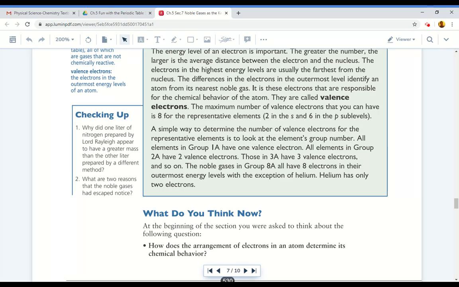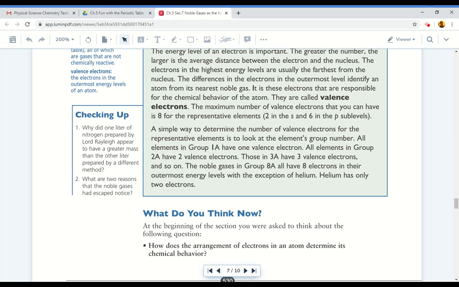The maximum number of valence electrons that you can have is 8 for the representative elements, 2 in the S and 6 in the P sublevels. A simple way to determine the number of valence electrons for the representative elements is to look at the element's group number. All elements in group 1A have 1 valence electron.